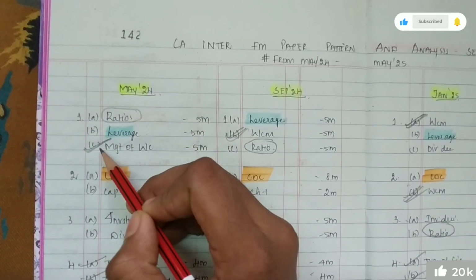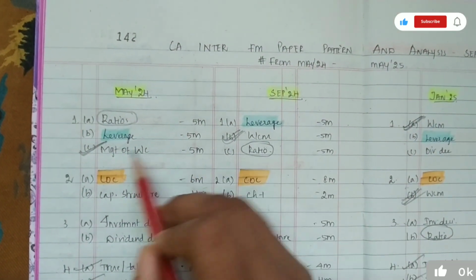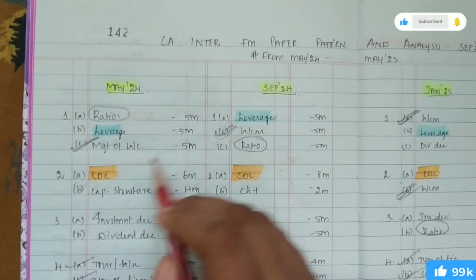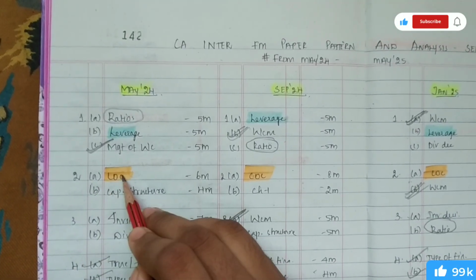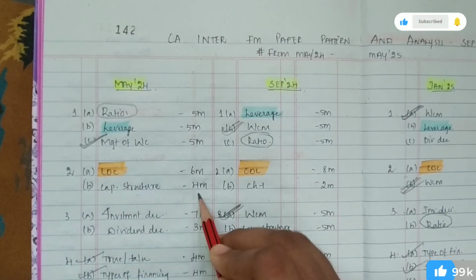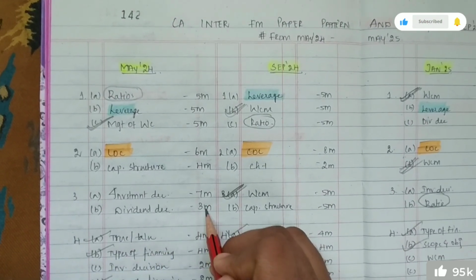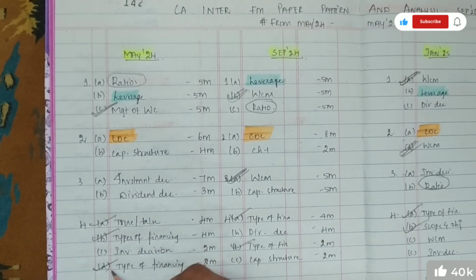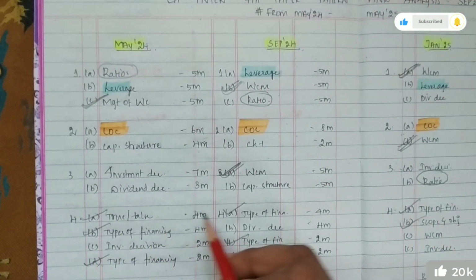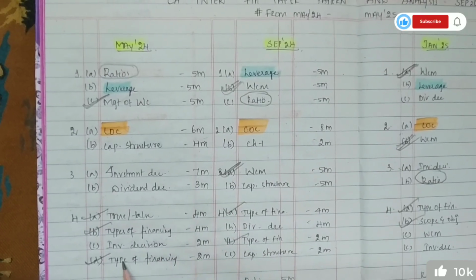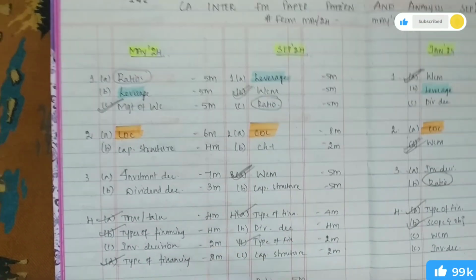First A, first B, first C: ratios for 5 marks, leverage for 5 marks, management of working capital for 5 marks. Second question, 2A, 2B: cost of capital 6 marks and capital structure for 4 marks. 3A and 3B: investment decisions and dividend decisions for 7 and 3 marks. 4A, 4B, 4C, 4D: a true or false question, and types of financing, investment decision, types of financing for 4, 4, 2, 2 marks.